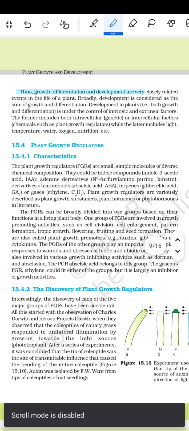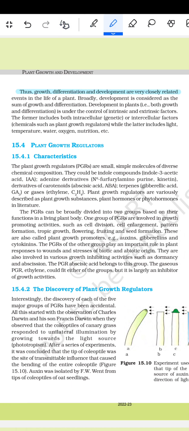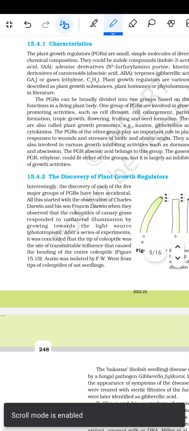Thus, growth, differentiation and development are very closely related events in the life of a plant. Broadly, development is considered as the sum of growth and differentiation. Development in plants, that means both growth and differentiation, is under the control of intrinsic and extrinsic factors. The former includes both intracellular genetic factors and intercellular factors, chemicals such as plant growth regulators, while the latter includes light, temperature, water, oxygen, nutrition, etc.